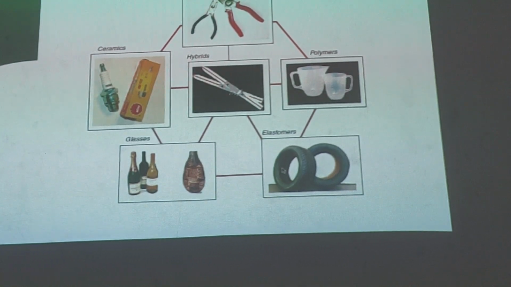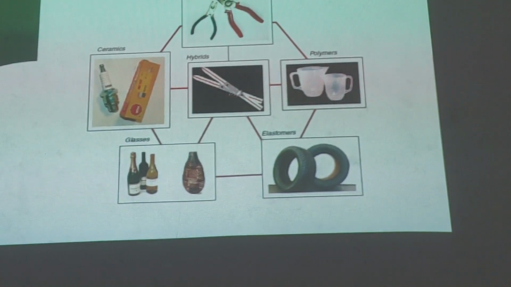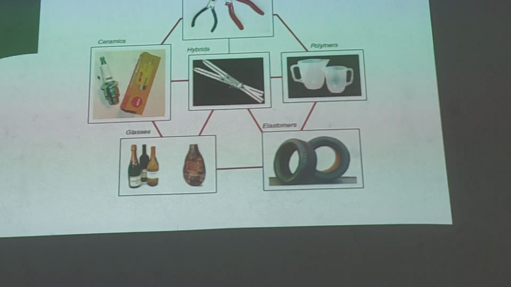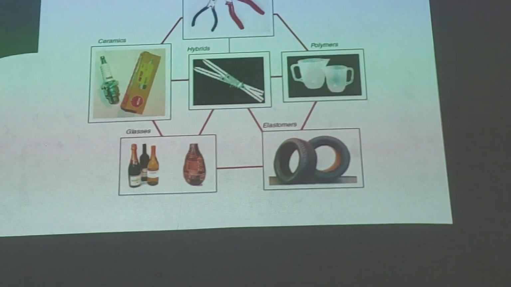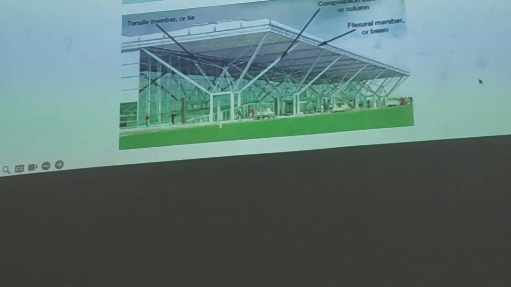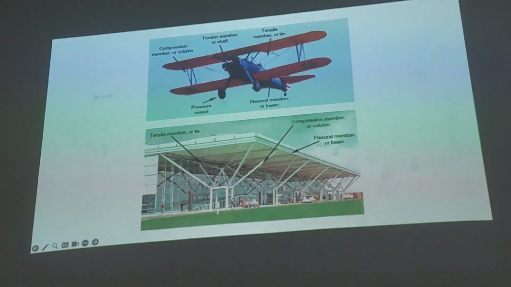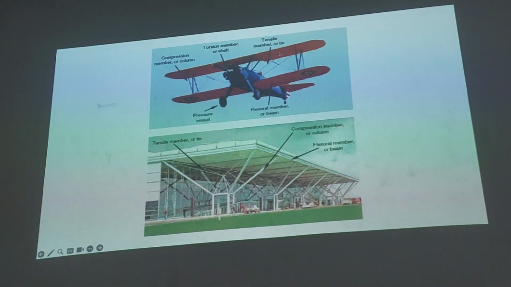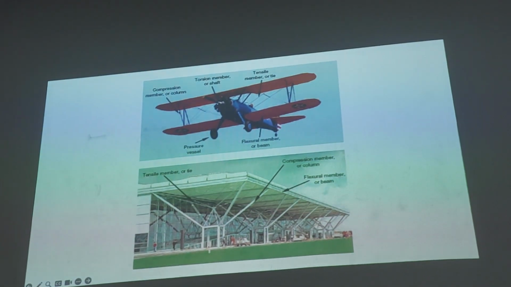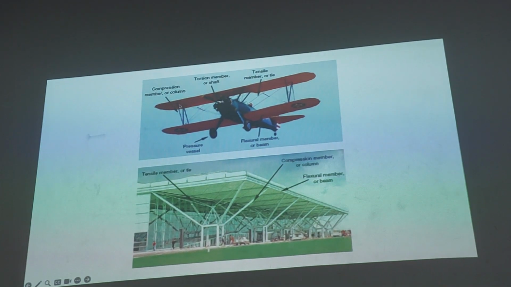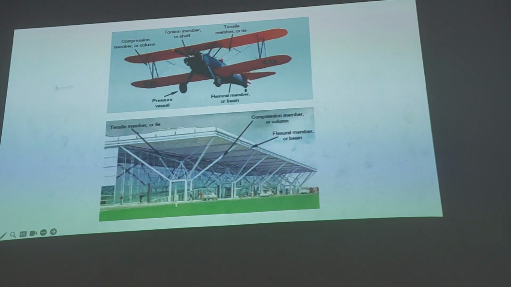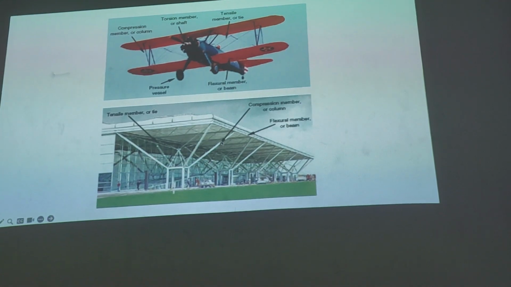Because in the other class they don't know. This is elastomer. And then this is like the tensile number. This is compression. Like this is tensile. This one is compression.